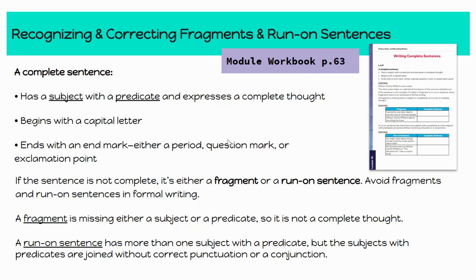So if you look at this top section here in blue, this is the fragment, inspired by everyday objects and the lives of common people. Well, it seems to me like we have a predicate there, but no subject. So we need to add in a subject and write in our complete sentence on page 63. So we might add in this short poem: this short poem is inspired by everyday objects and the lives of common people. Okay, so this short poem, the subject, would be added in to make a complete sentence.